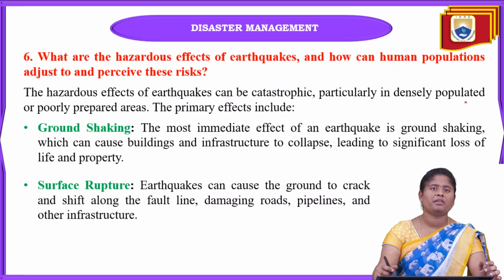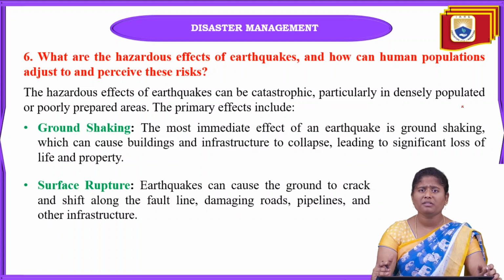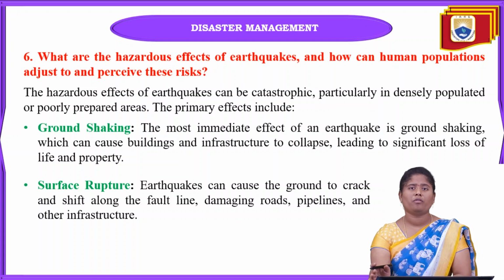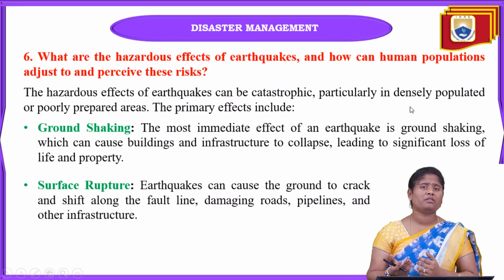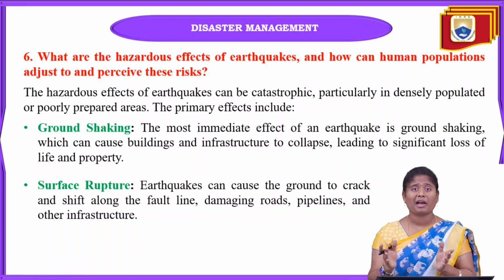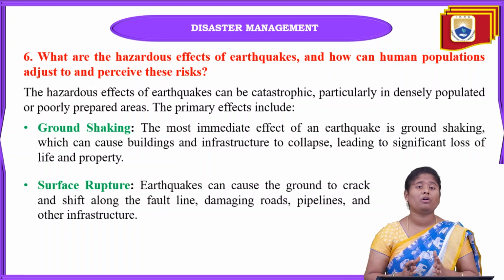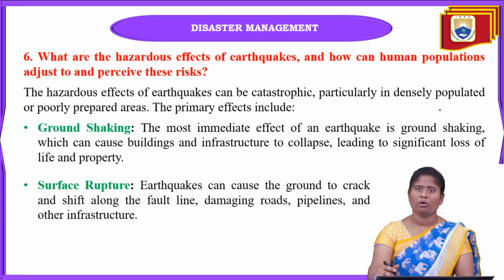And the next one is surface rupture. These earthquakes can cause the ground to crack and also shift along fault lines. When an earthquake occurs, it will crack the ground, and that will damage the transportation system, the roads, pipelines and other infrastructure also.